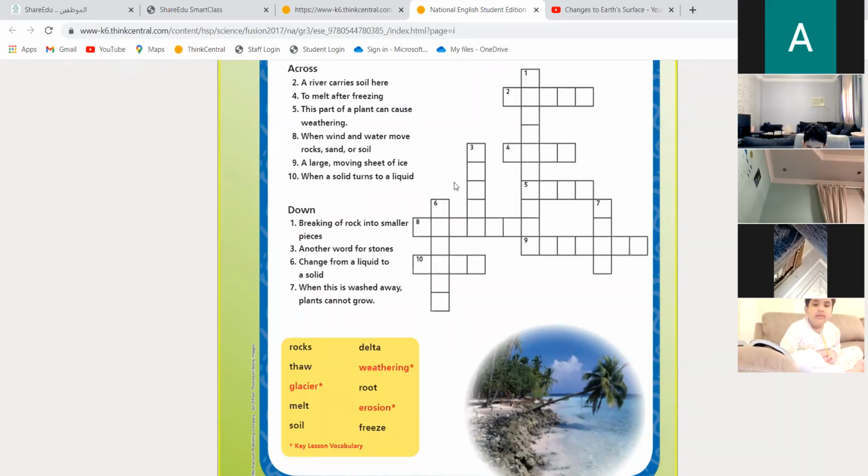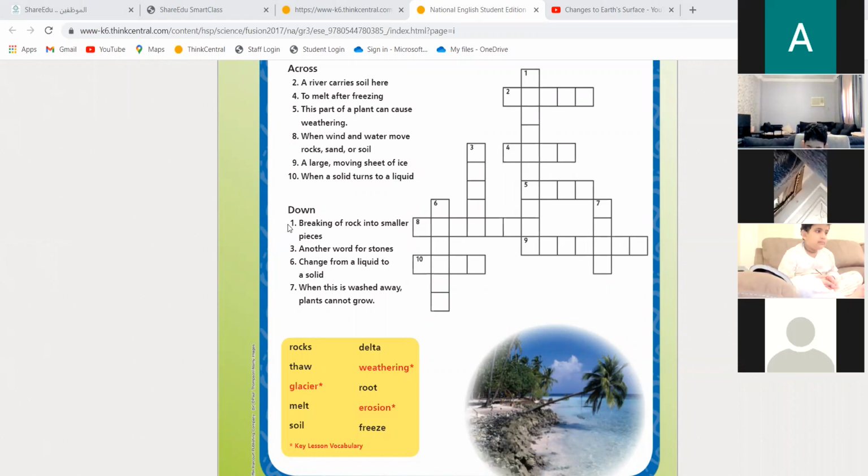Deal? Okay. Very good. And also we are going to start number 1, then 2, 3, 4, 5, 6, like this, okay? We're not going from up to down. No, we are following the numbers. So let's do it. Let's do number 1.